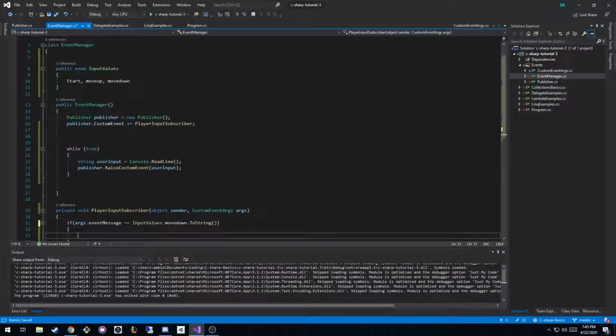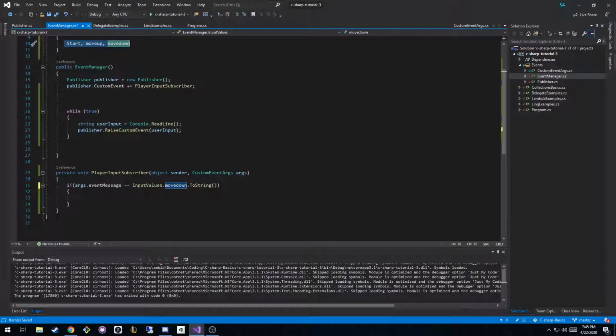So now you could lay out all the inputs that are possible and do a switch statement over them to have people respond accordingly. And so all this subscriber would do is switch over all of the possible inputs and send a message to the correct subscriber to say, hey, he wanted to move up. You go do the thing that tells you to move up.